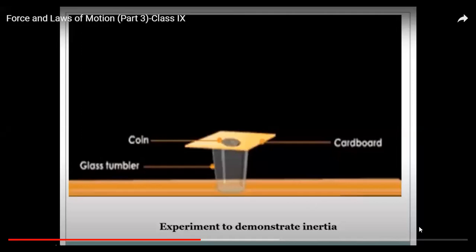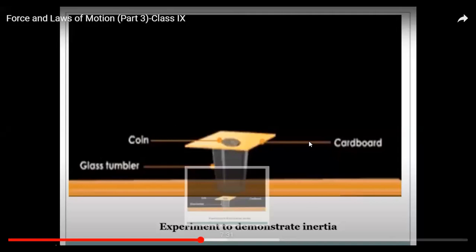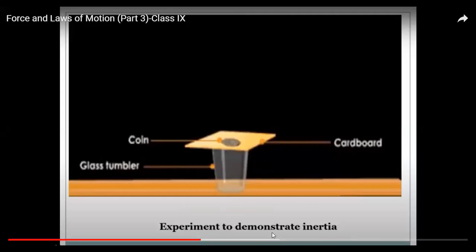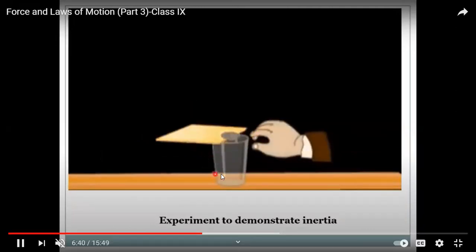Parents, this is the way you can do this question. Take a card, a coin and a glass tumbler. This is a glass tumbler, this is a cardboard, and this is a coin. What you'll do is place the coin on the cardboard over the tumbler and flick the cardboard sheet.